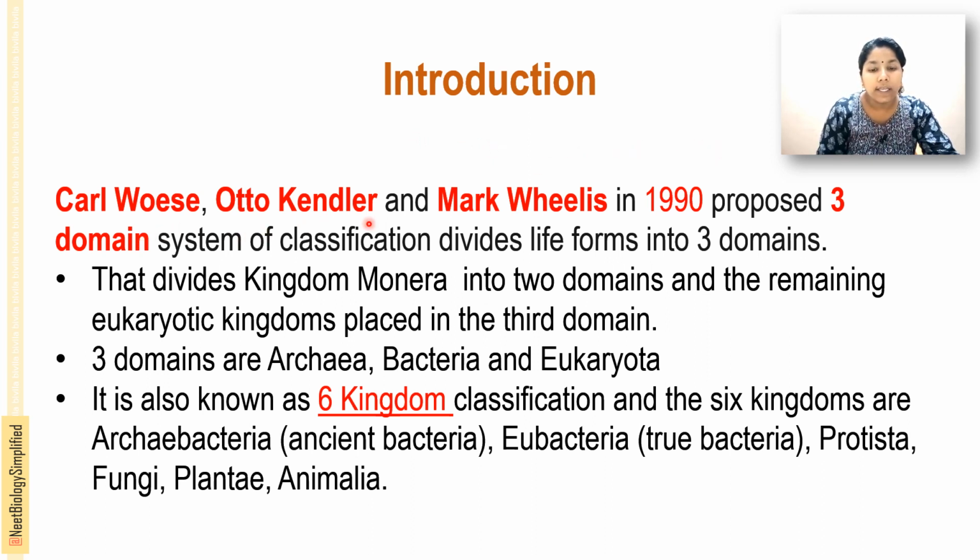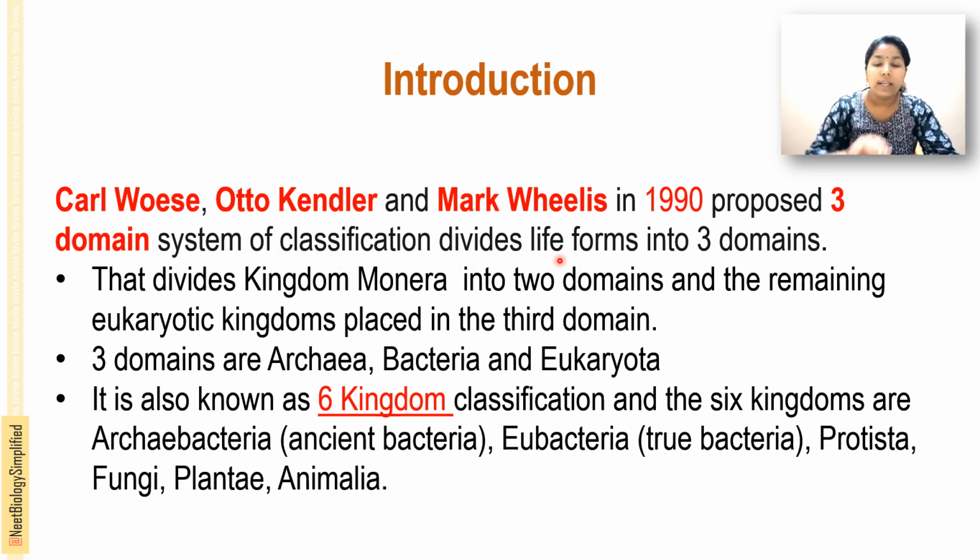And that divides the kingdom Monera. In the five kingdom classification, Monera is the first kingdom, the prokaryotic kingdom. It is divided into two domains, and all the remaining eukaryotic kingdoms are placed in the third domain.